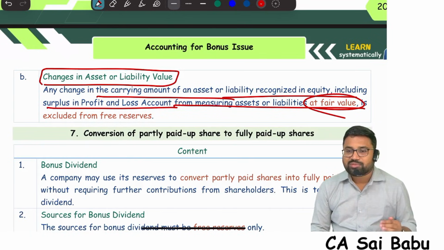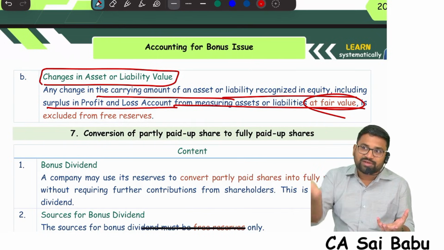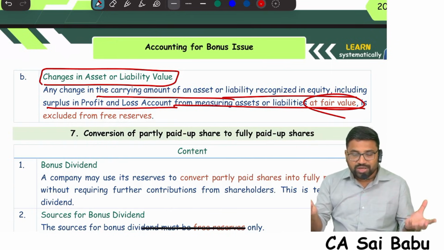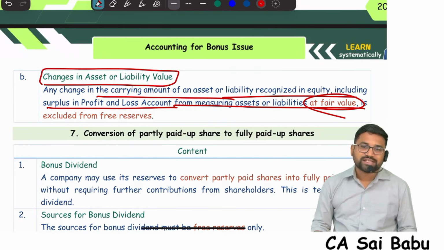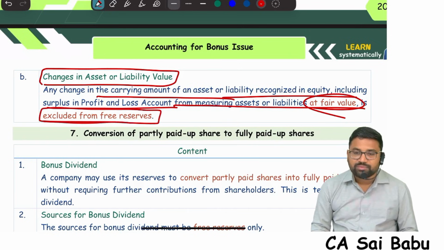Sometimes assets and liabilities are measured at their fair value, which means market value. In that process, the asset value will be increased or decreased. If the asset value increases, generally we call it a gain. If liability value decreases, that is also a gain. Gains because of a change in the value of assets and liabilities are not considered reserves. Those should not be considered free reserves. That's why they are excluded from free reserves.